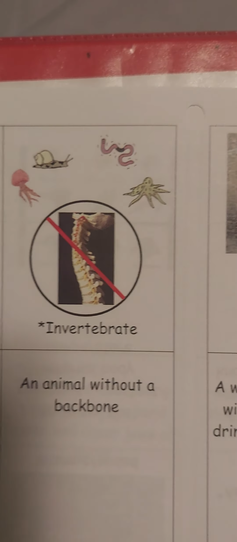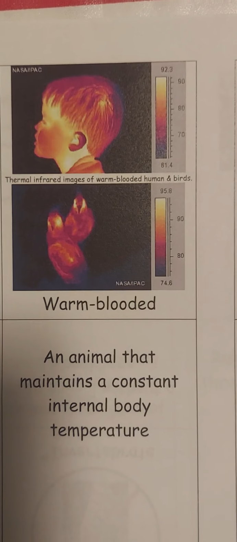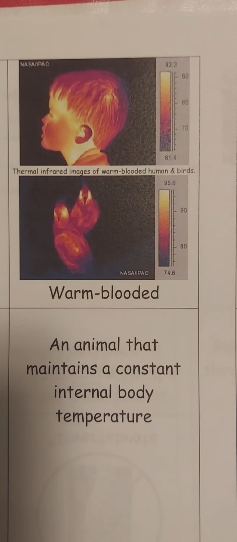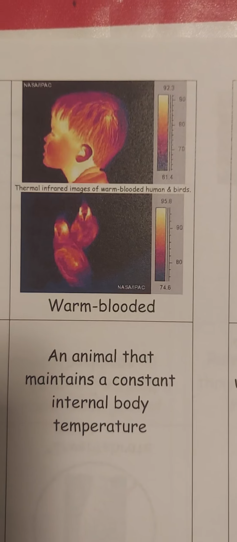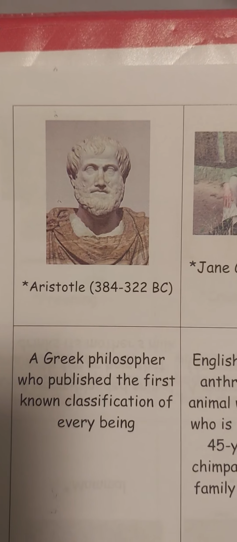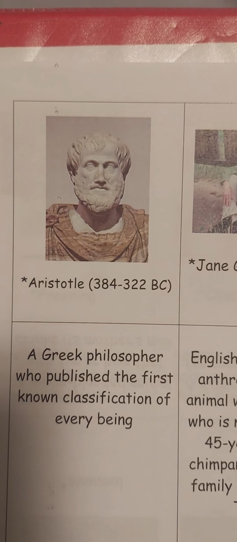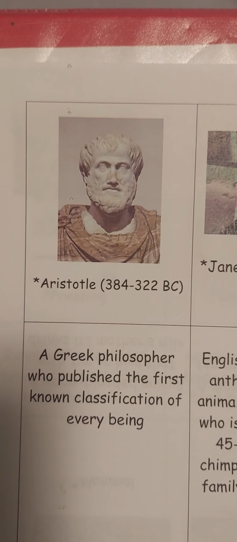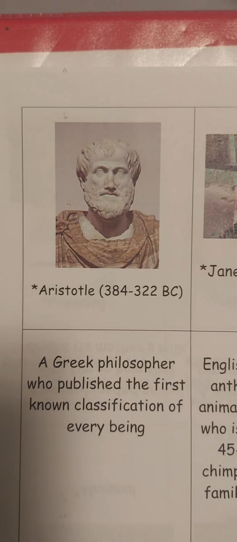Primate, a mammal that grips with 5 fingers and 5 toes and has binocular vision. Warm-blooded, an animal that maintains a consistent internal body temperature. Key people: Aristotle, a Greek philosopher who published the first known classification of every being.